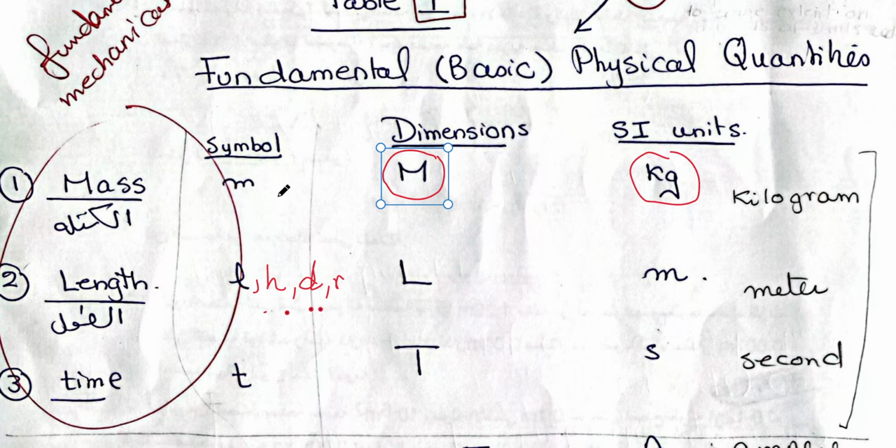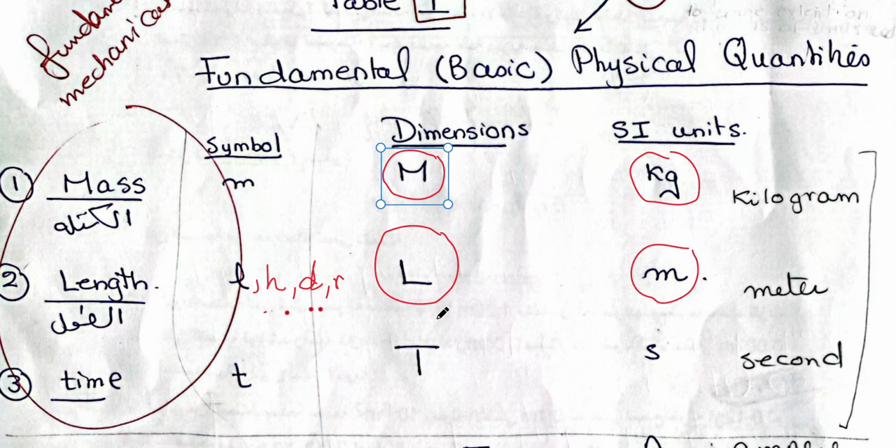You can have any symbol for length according to the physical quantity you're talking about or according to the used reference. But when you are talking about the dimensions of the length, it is L capital. Again, length is independent of any other physical quantity. And we will use the SI unit, as we mentioned before, the meter, for measuring any length required.